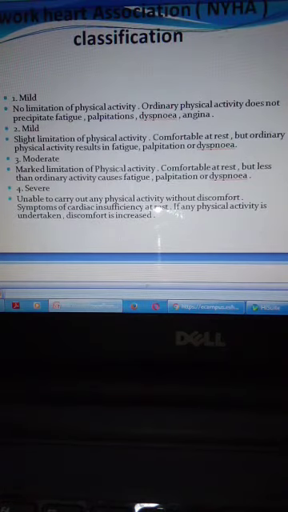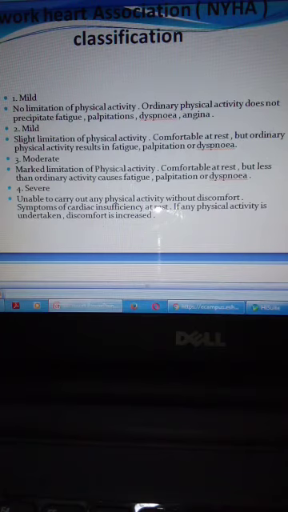How can we classify the patient? It can be classified according to the New York Heart Association classification into mild, moderate, and severe cases. The mild can also be divided into two types. Class one: no limitation of physical activity; ordinary physical activity does not precipitate fatigue, palpitation, dyspnea, or anginal pain. Class two is mild: slight limitation of physical activity, comfortable at rest, but ordinary physical activity results in fatigue, palpitation, or dyspnea.